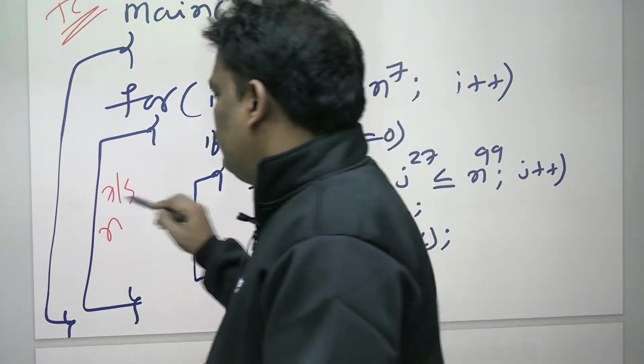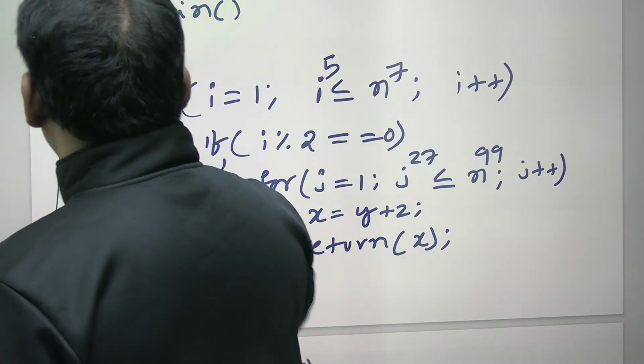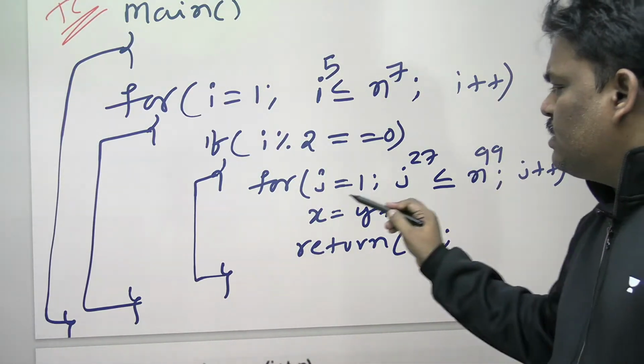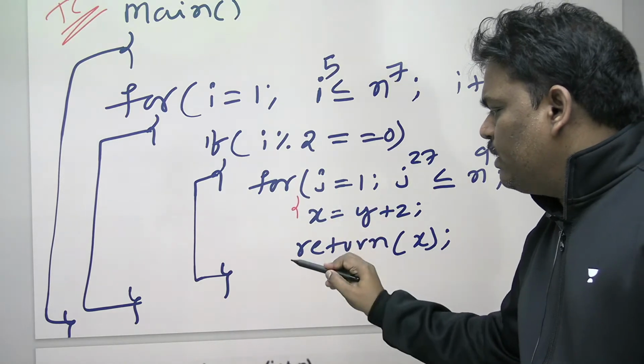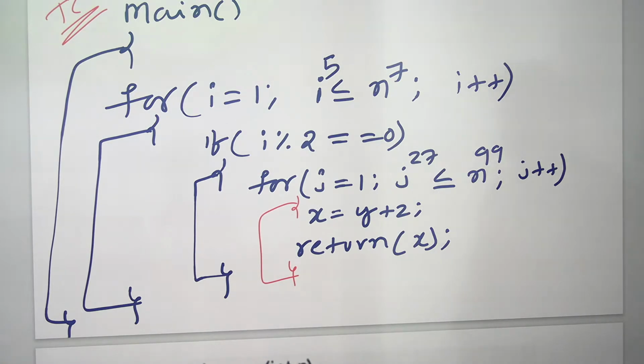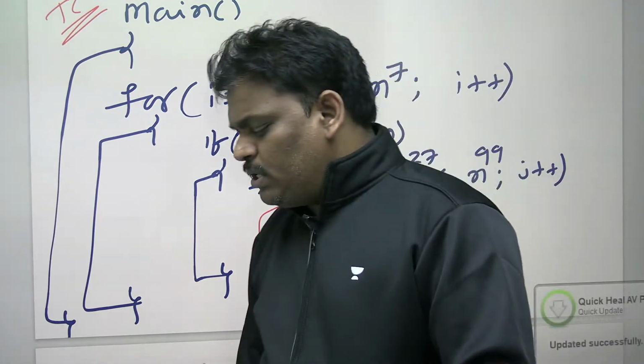Let me check. Can you help me now? What is the answer? See this one. I kept this loop like this. For the J loop I kept a bracket. Can anyone guess what is the time complexity of this program?